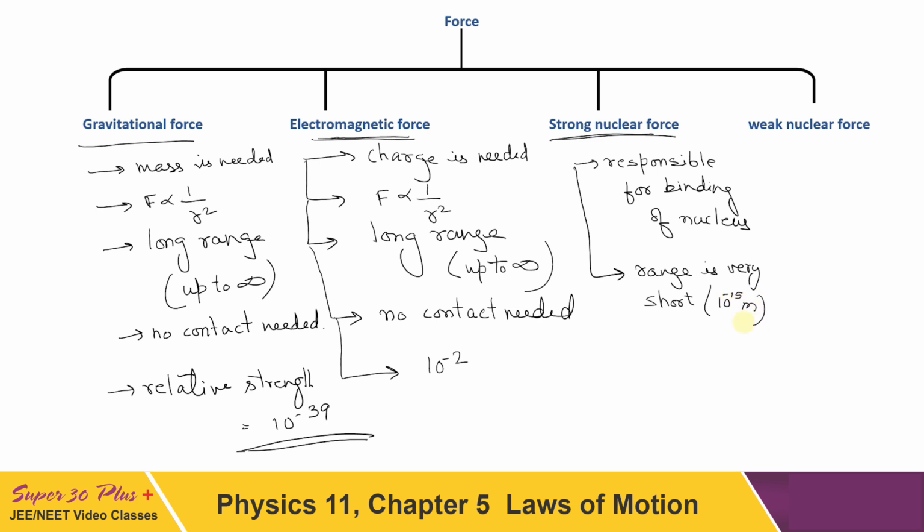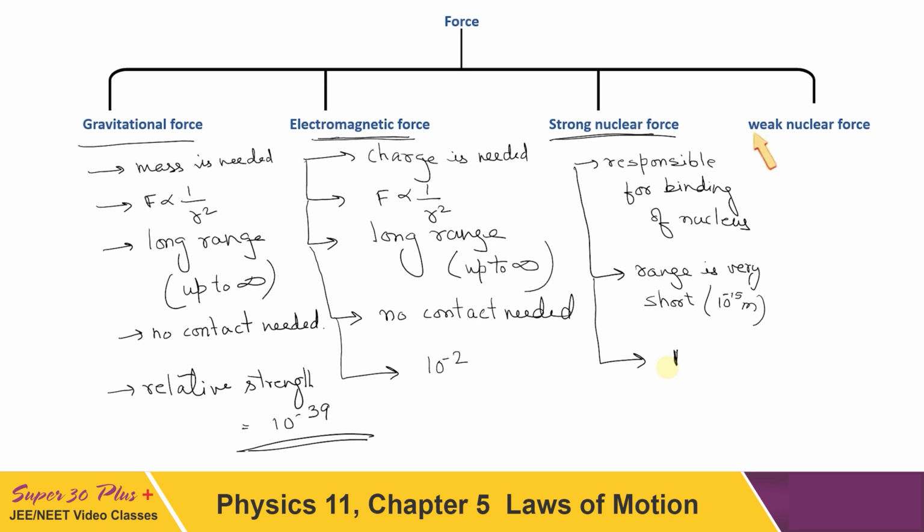Now this small distance can be only inside the nucleus. As I had said earlier also, I am taking relative strength as the reference, 1, for strong nuclear force, and then we are comparing all other forces with respect to strong nuclear force.